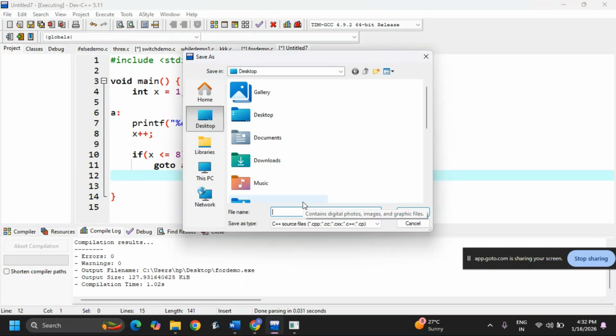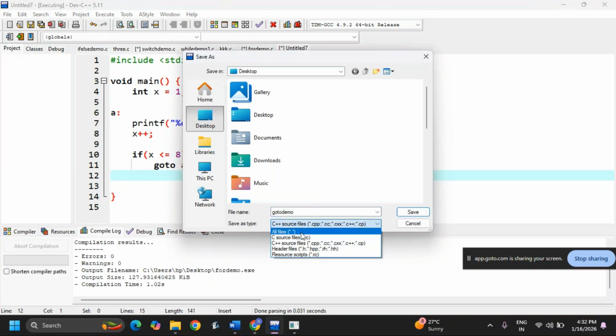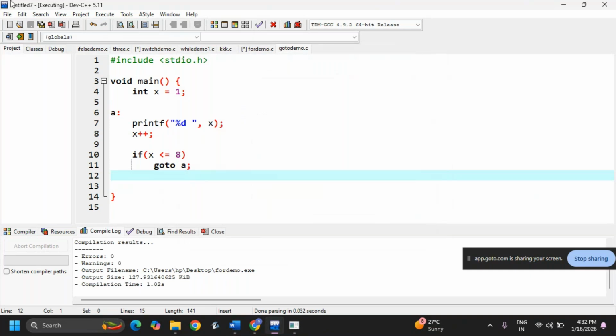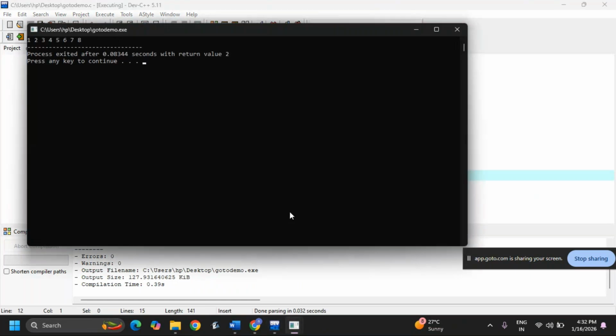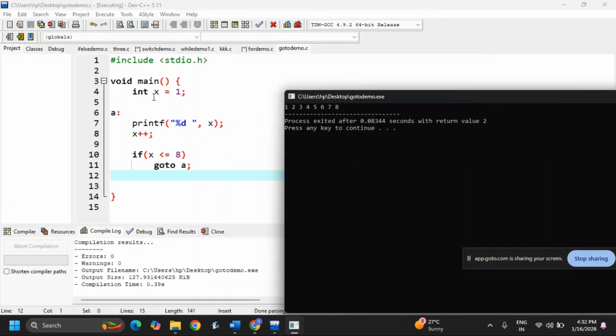On the desktop, I need to save this, goto demo, save. Now run the code. So it is printing 1 2 3. See, now we'll see: int x is equal to 1 and it prints the value 1. After that it increases to 2. Then if the condition is okay, it goes to A once again. Then the second value is printed. After that it increases to 3. 3 is less than or equal to 8, the condition is okay, then go to 4, like that it will take 8 values. When 9 comes, it won't take. Okay, this is the goto.